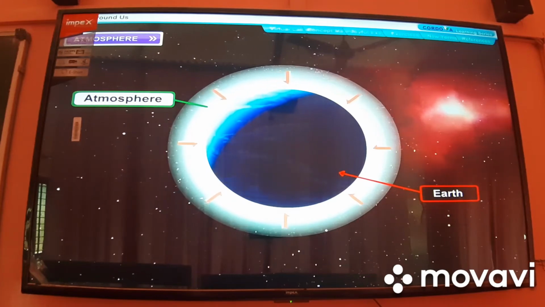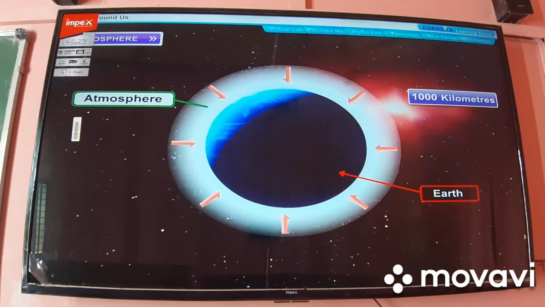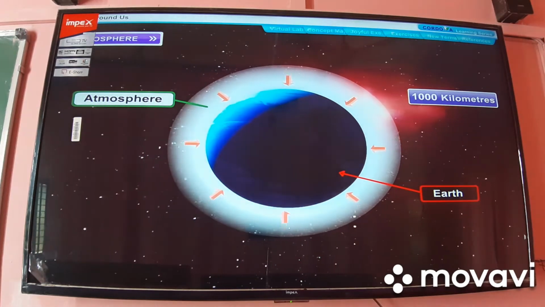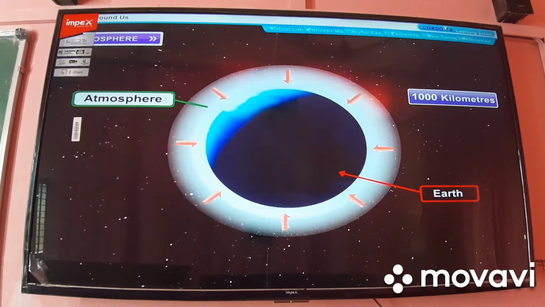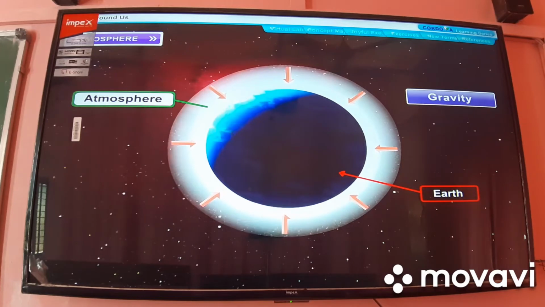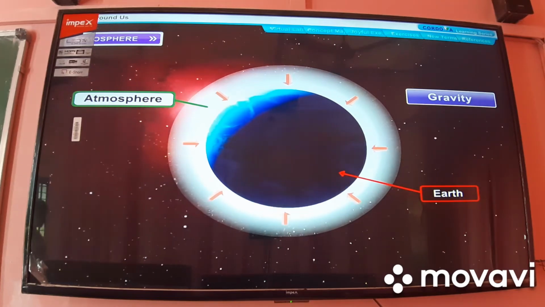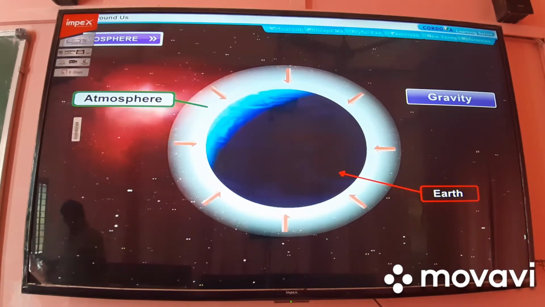The atmosphere extends to a height of about 1,000 kilometers above the earth's surface. As we go higher up in the atmosphere, the amount of air becomes lesser. We know that the earth exerts a force of pull on everything around it. This force is called gravity. The gravity pulls the layer of air towards the surface of the earth.